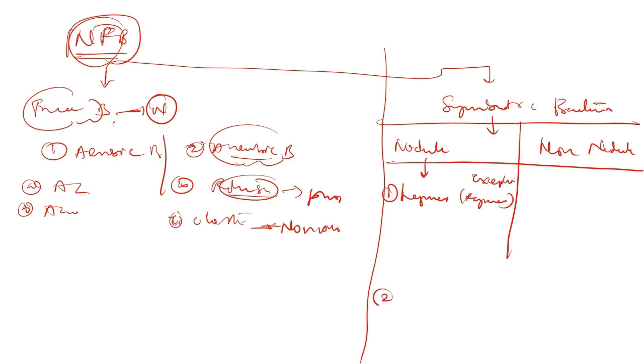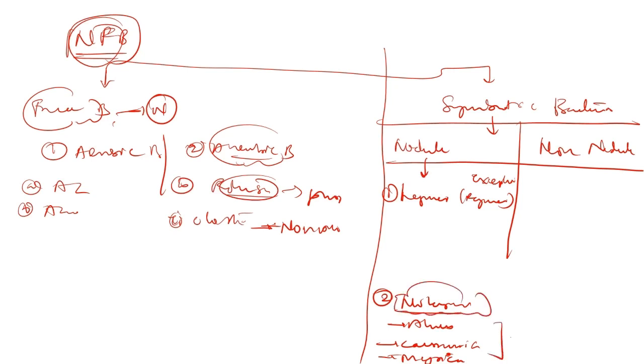And secondly, it is also seen in some of the non-legumes which are Alnus, Casuarina and Myrica. These are the non-legumes in which the nodule formation takes place by the bacteria Frankia, which are from the Actinomycetes class, and which form a symbiotic relationship with these certain plants.